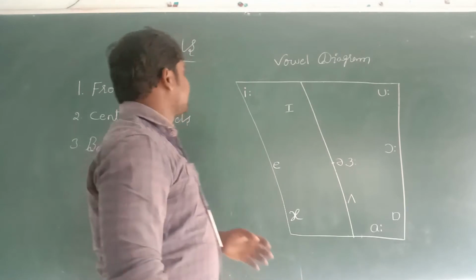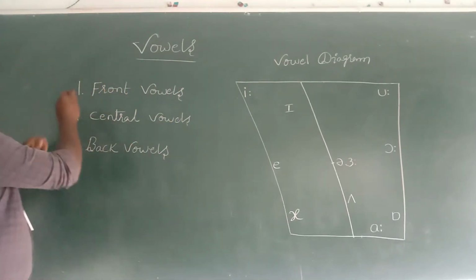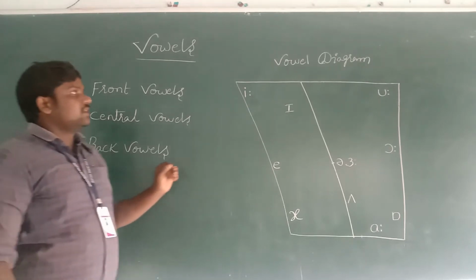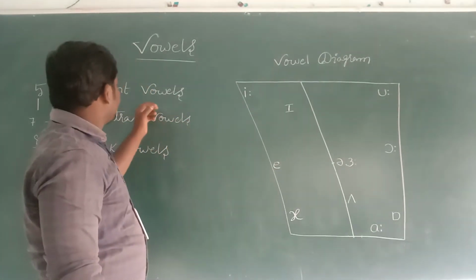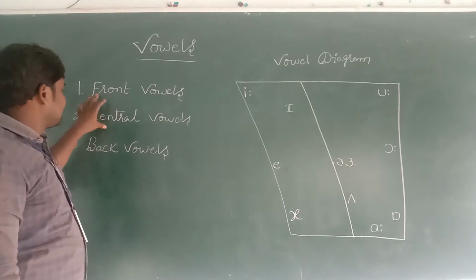Next one. Vowels are mainly five. These will be classified again into 7 short vowels, 5 long vowels, and the remaining 8 are diphthongs. This is the vowel diagram and the types of vowels, and these vowels are produced in 3 types.